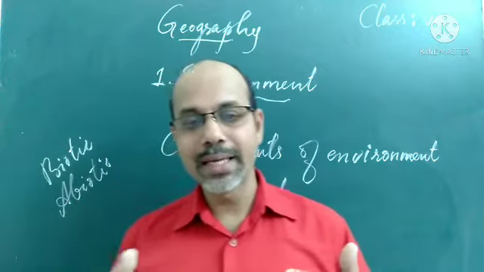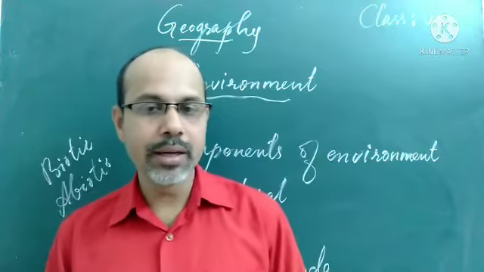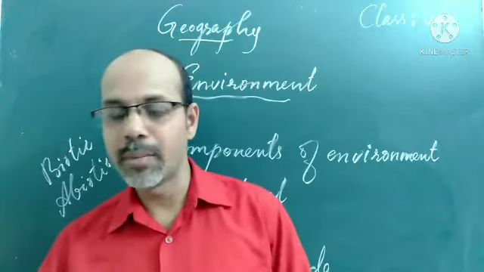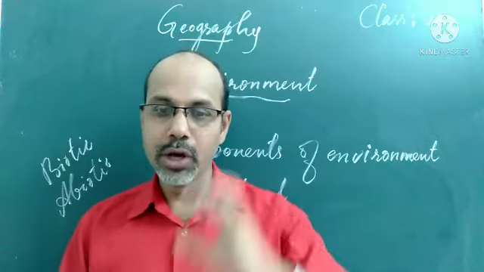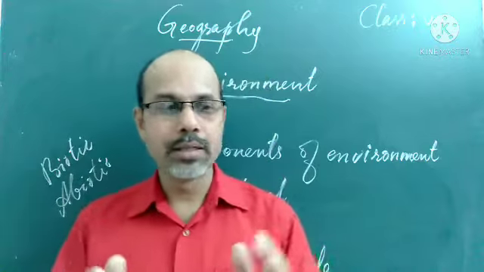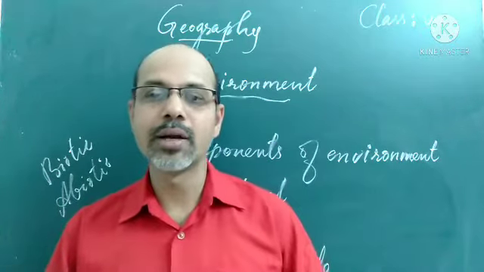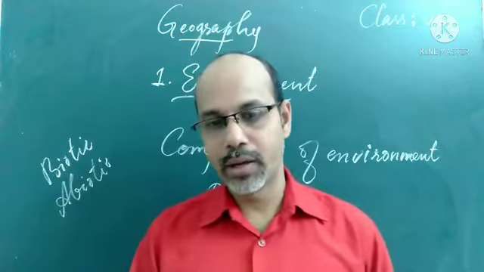Here we also say that in the world in which we are living, some organisms are living and some are non-living. Some of them have life. The living beings which have life, we can say some organisms, human beings, plants and animals, etc. These are called biotic.